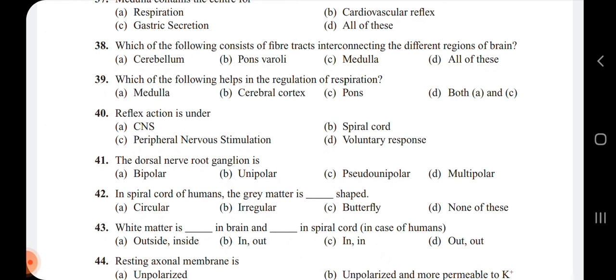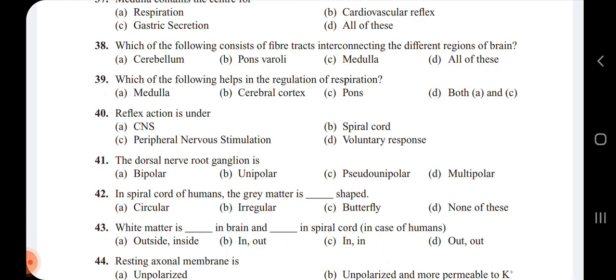Next 40th, reflex action is under. The options are central nervous system, spinal cord, option C peripheral nervous stimulation, option D voluntary response. So the reflex action is under the central nervous system.